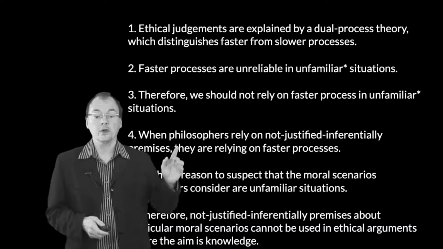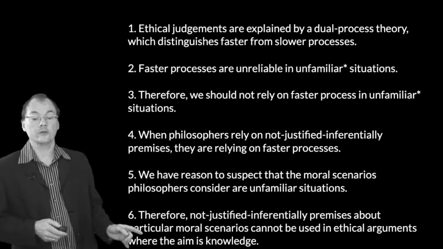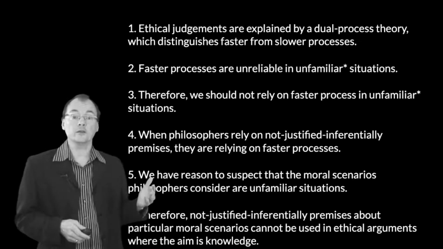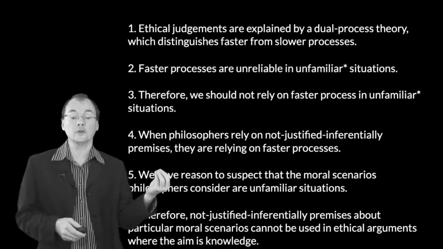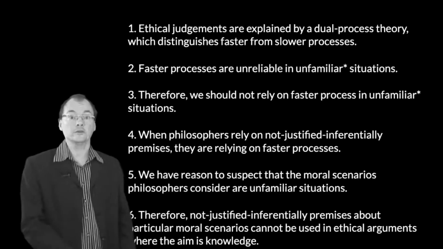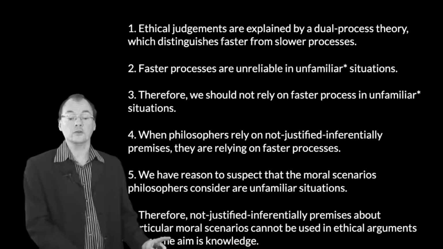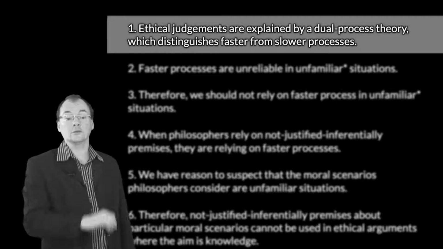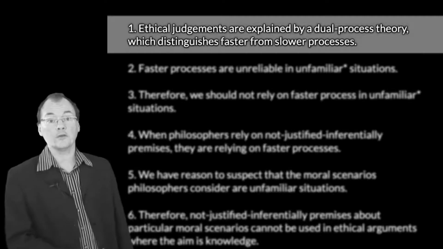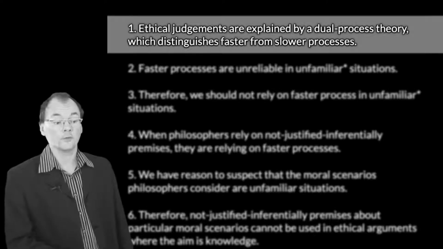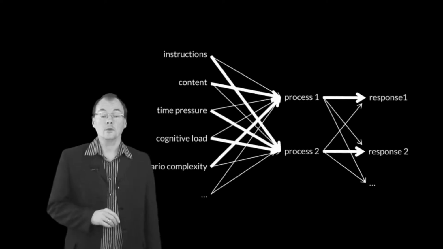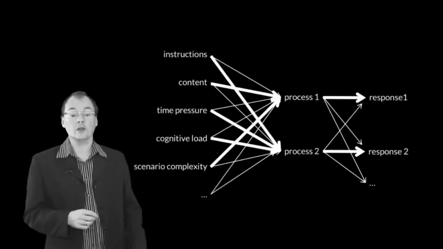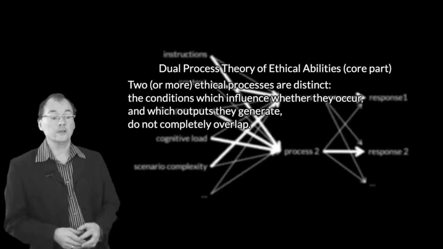If you remember, this is my loose reconstruction of Greene's argument. It's not supposed to be a true account of what Greene is actually saying. It's supposed to get at the core of the argument, maximising the chances of getting an interesting conclusion from premises which are true. Now, the first premise is that ethical judgments are explained by a dual process theory, which distinguishes faster from slower processes. And if you were paying attention before, you'll know that my dual process theory is this very stripped down, light thing, which just involves this claim.